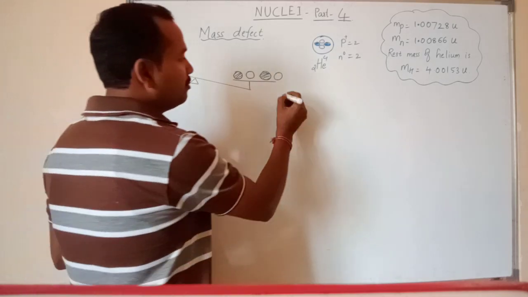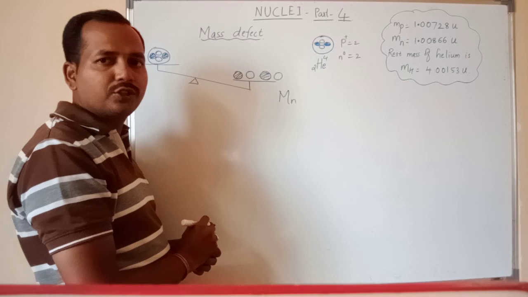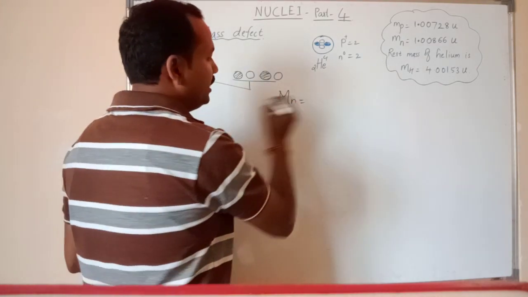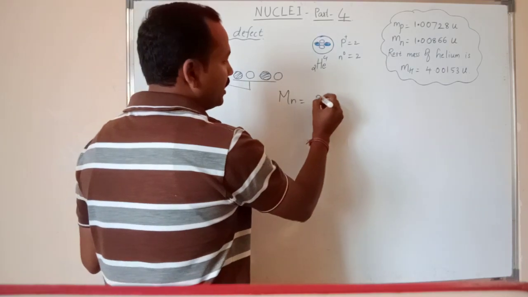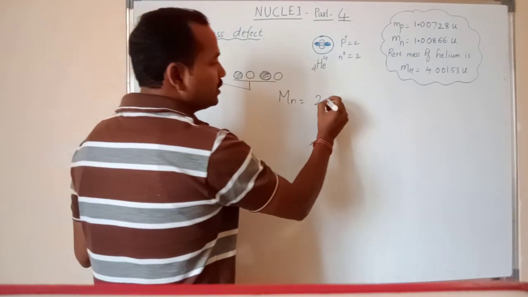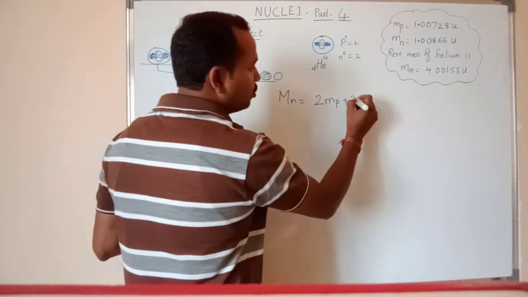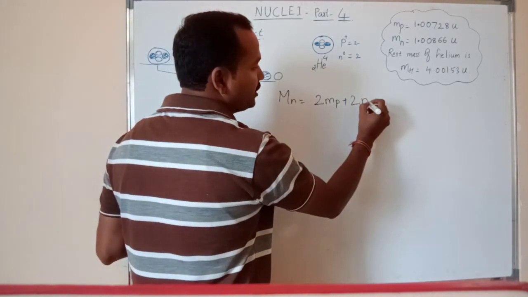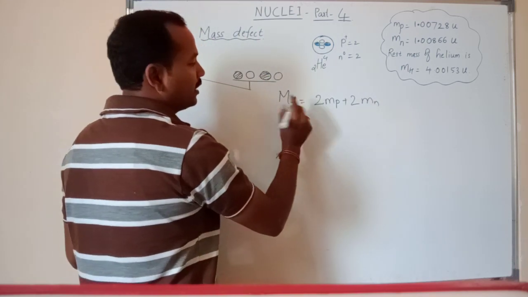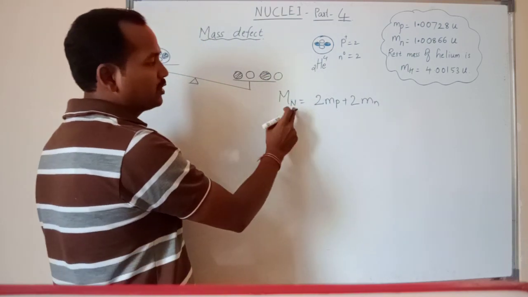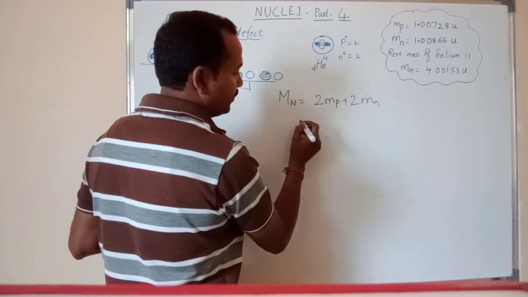So let us find the mass of the constituents of the nucleus. How many protons are there? 2 protons, and the mass of each proton is m_p, plus how many neutrons? 2 neutrons, and the mass of each neutron is mass of neutron. To avoid confusion, I'll take a capital N here. So this is the mass of the constituents of the nucleus of the helium atom.